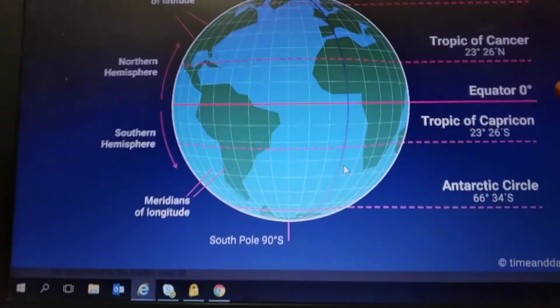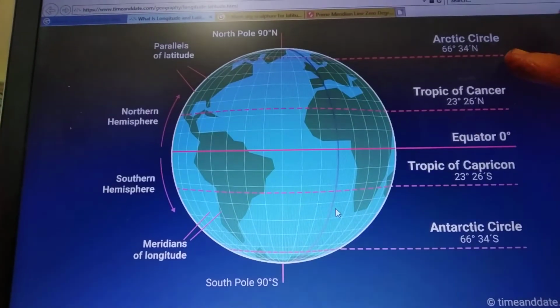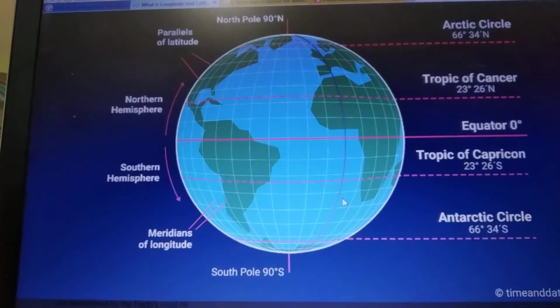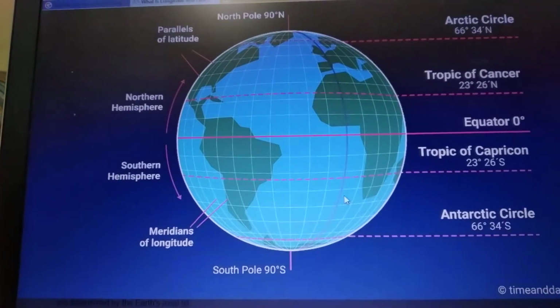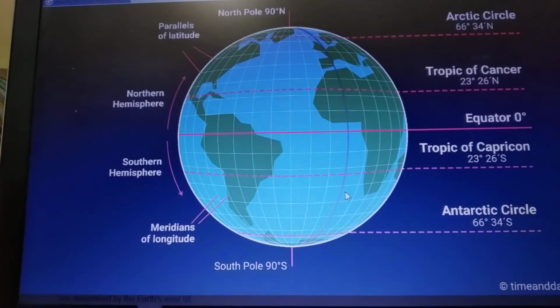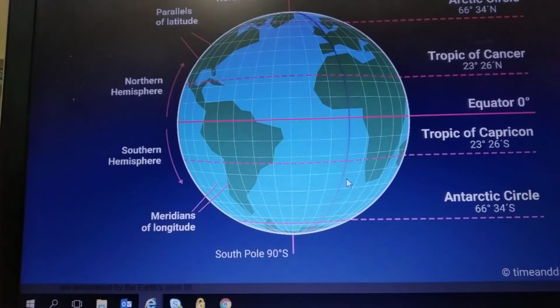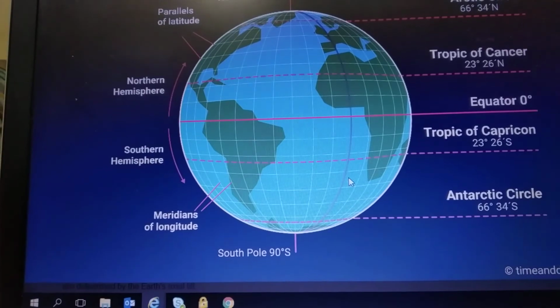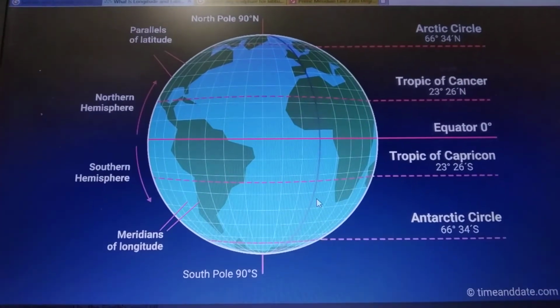We have discussed the equator, Tropic of Cancer, Tropic of Capricorn, Arctic Circle, Antarctic Circle. You need to remember and practice these, because for bits we will ask how many degrees the Tropic of Cancer, the Tropic of Capricorn, the Antarctic Circle, the Arctic Circle, and the equator are. Understood, children? Are you clear up to here?